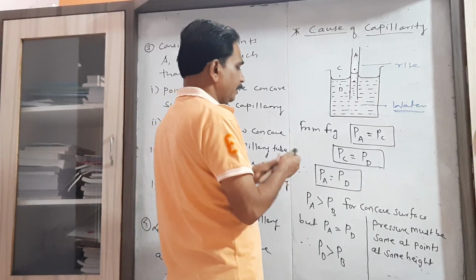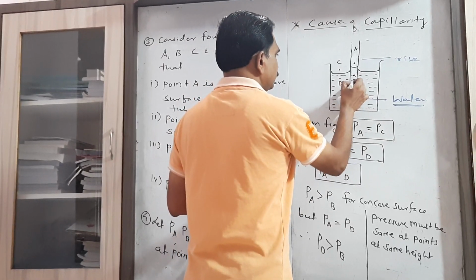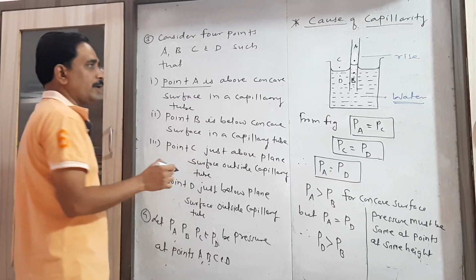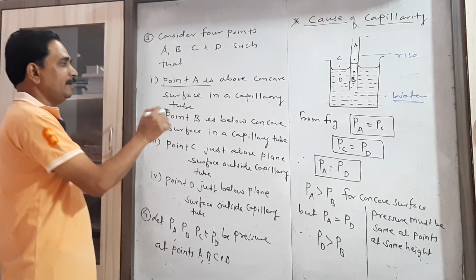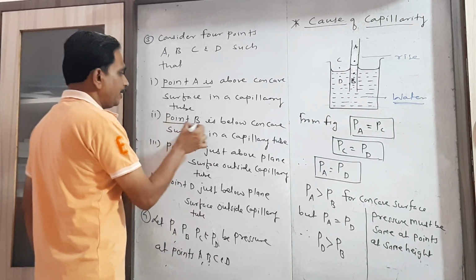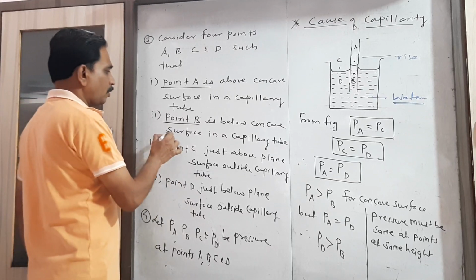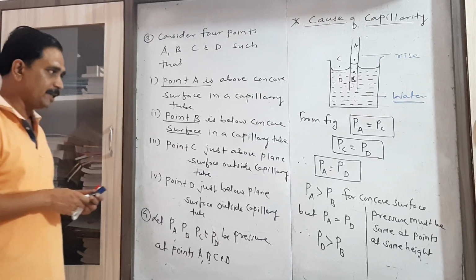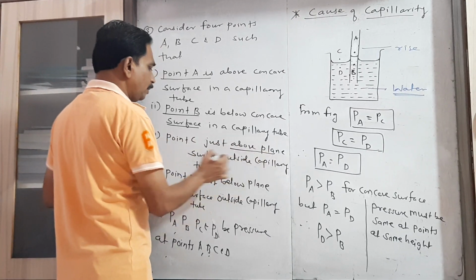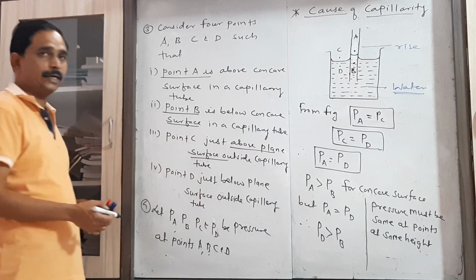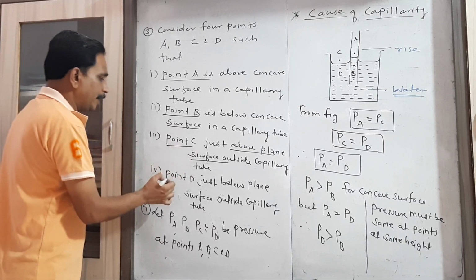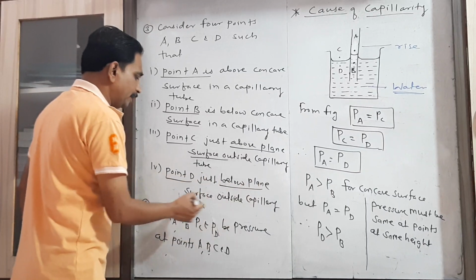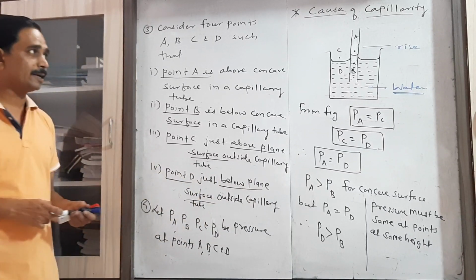Now we write the positions of the 4 points. Point A is above the concave surface but inside the capillary tube. Point B is below the concave surface, again in the capillary tube. Point C is just above the plane surface but outside the capillary tube. And point D is just below the free surface, that is the plane surface, again outside the capillary tube.